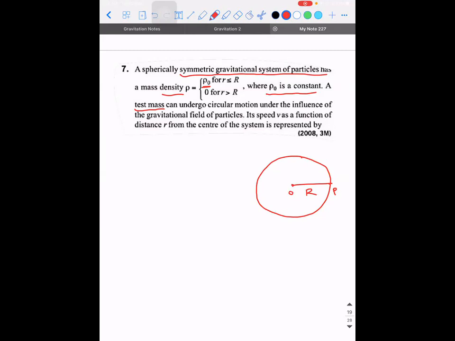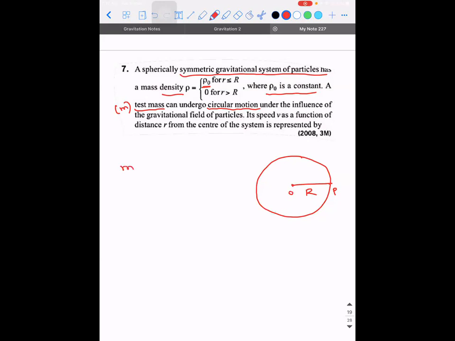So if you place a test mass, let's say the test mass is small m. What kind of motion does it undergo? It needs to undergo circular motion under the influence of the gravitational field of the particles. Then they are expecting us to write the expression for v as a function of r. So first we need to obtain the mathematical expression. What are we supposed to do? For any object in circular motion, what is necessary? Centripetal force.